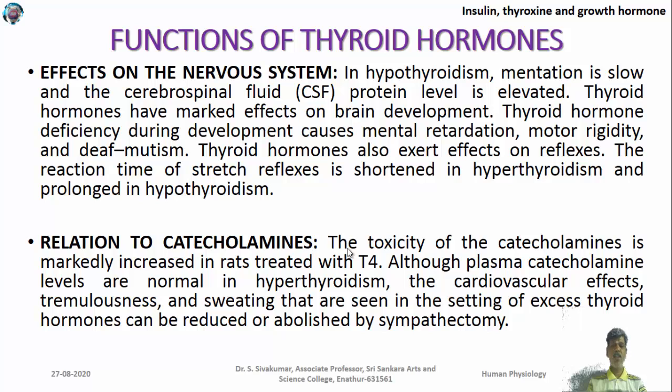The actions of thyroid hormones and catecholamines are synergistic. The toxicity of catecholamines is markedly increased in rats treated with T4. They have a permissive and synergistic effect with respect to the cardiovascular role.